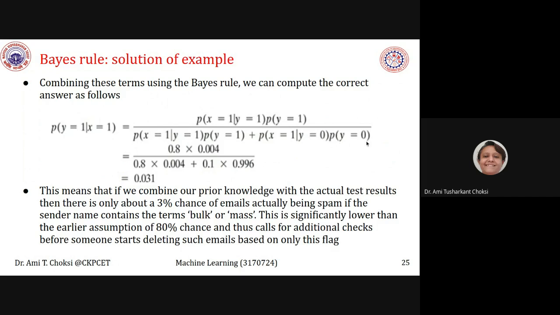Fine. So we are putting the values and getting it as 0.031.